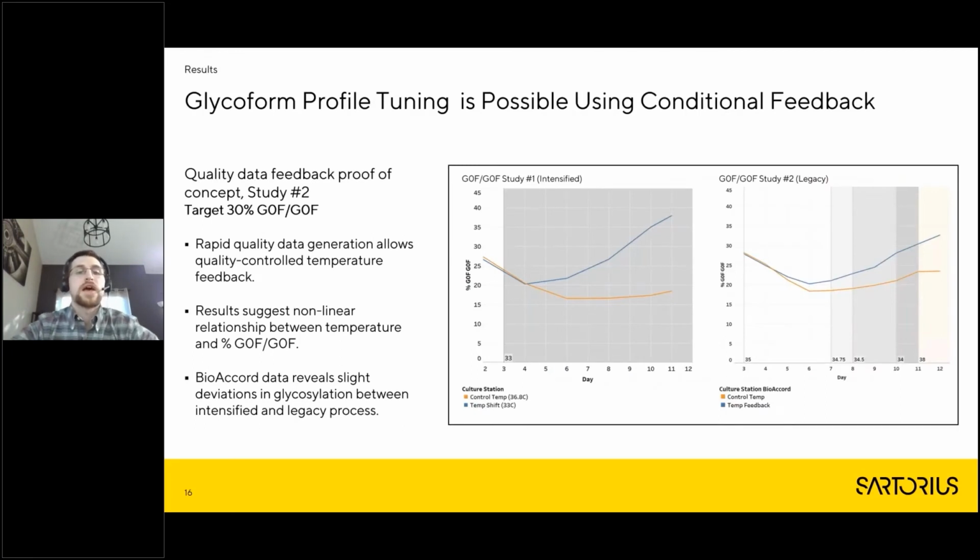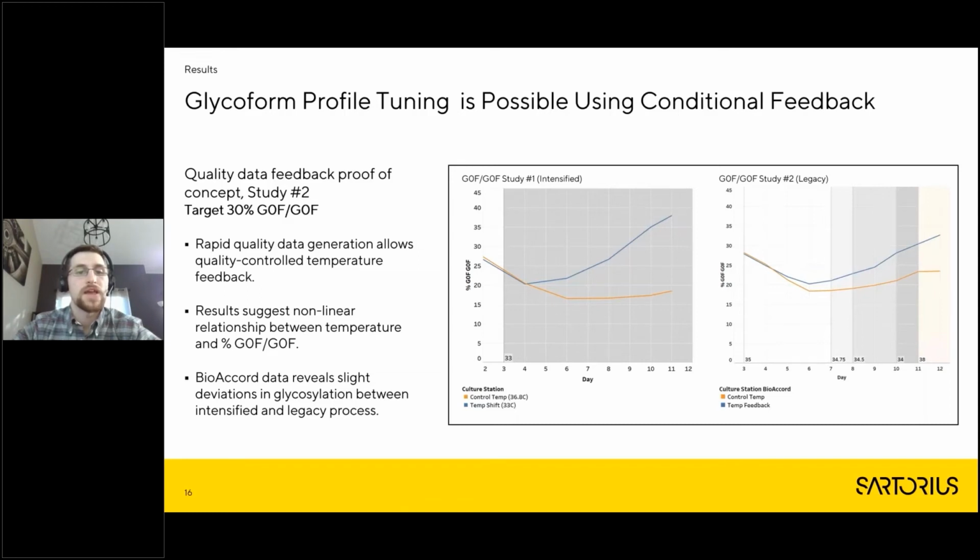So on this slide, we'll go through study 2. This was a little bit simpler, but in my mind, it was just as interesting. The first plot that you'll see on the left is the same as the top left plot on the last slide, just to get a zoomed in view of that.